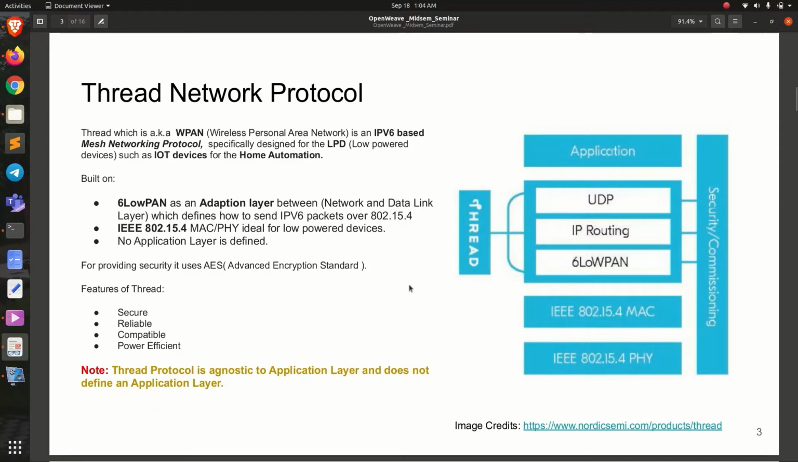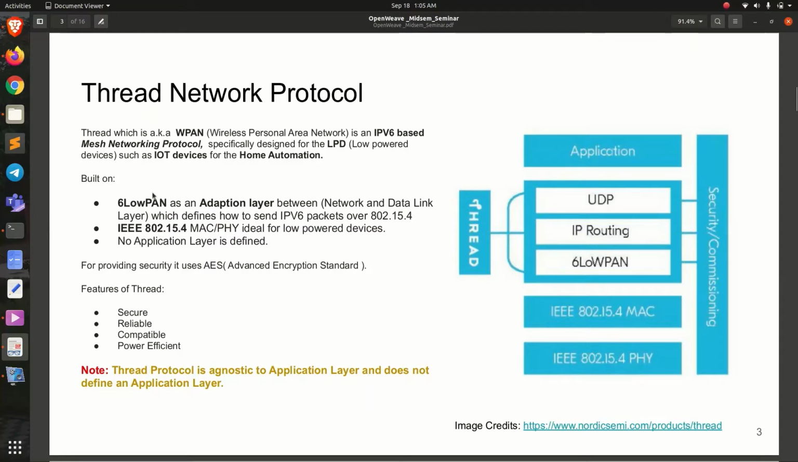The Thread network protocol is an IPv6 based mesh networking protocol, also called WPAN. It is built on proven technologies, as we can see in the figure, such as 6LoWPAN and IEEE 802.15.4 at the MAC and physical layer. It generally uses UDP at the transport layer, but it also supports TCP or any other IPv6 based transport protocol. Let's discuss in brief IEEE 802.15.4 and 6LoWPAN.